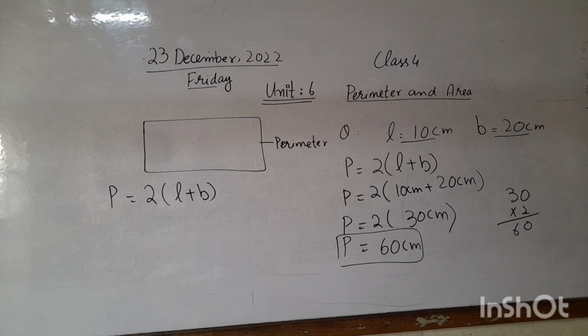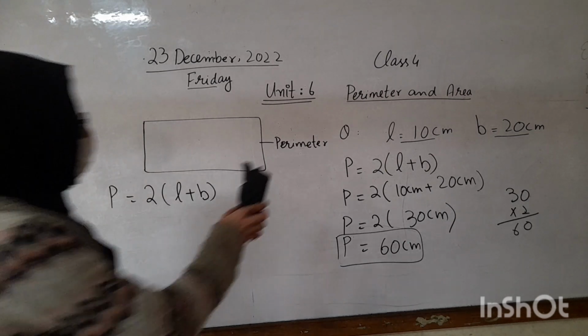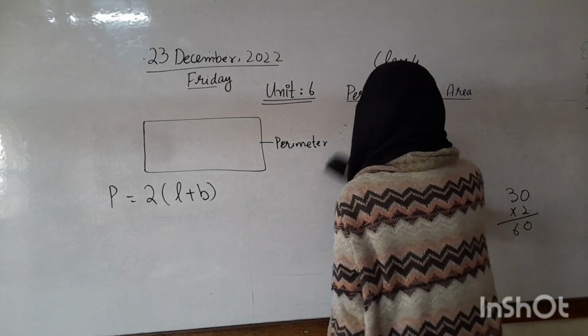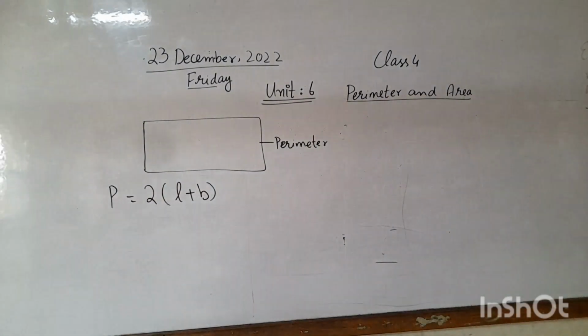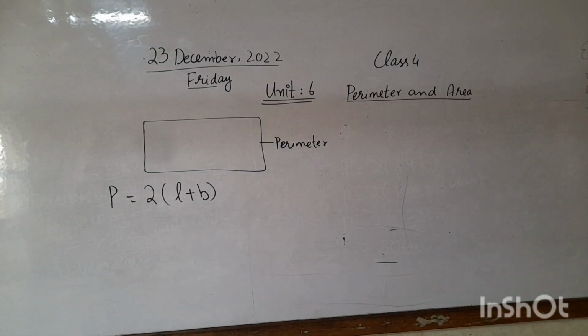So after finding the perimeter of different shapes, we are moving towards area. Now tell me class, does anyone have an idea about area? Yes, very good. Any shape surrounded from all sides by a line where the starting and ending point of the line are the same is a closed shape.